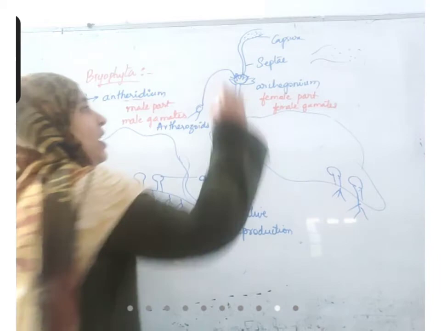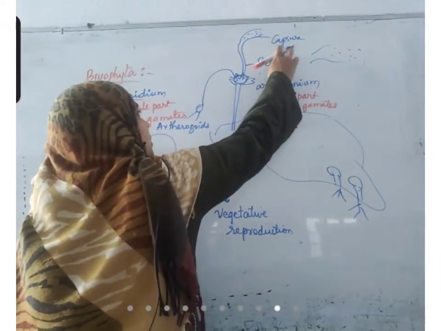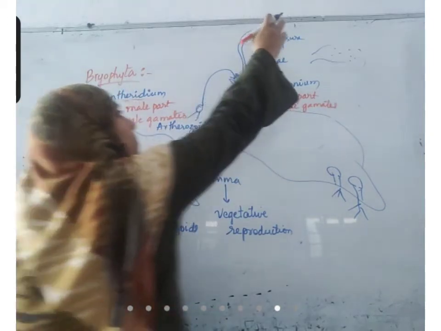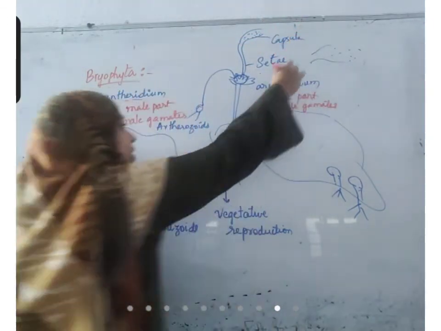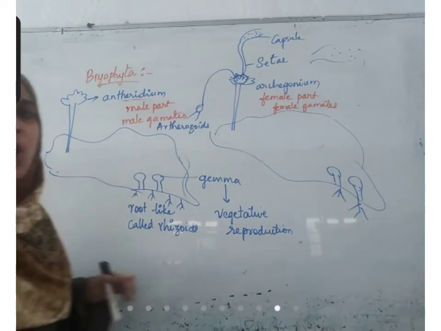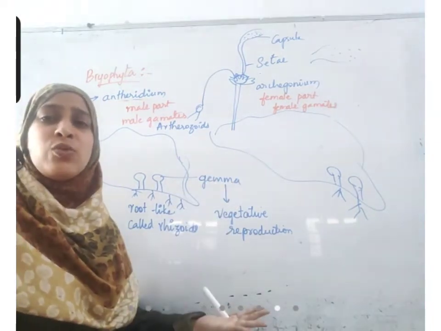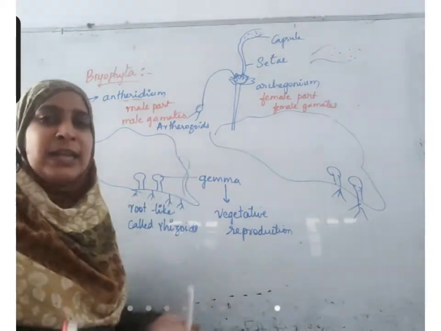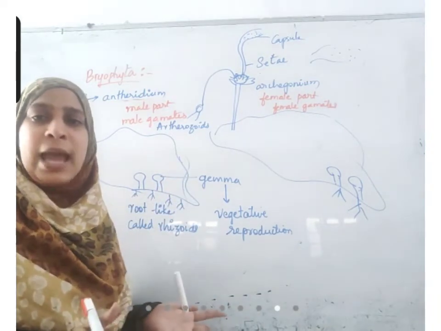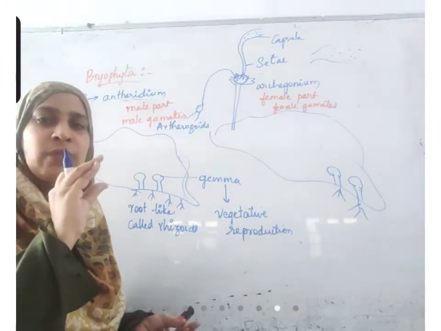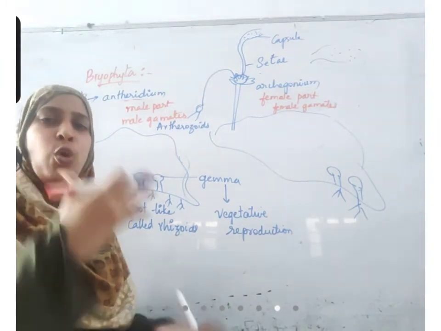Okay. So when the seta and capsule are present, that stage is called the sporophyte stage. On the gametophyte stage, the sporophyte is growing. In flowering plants, what is happening? The total plant is the sporophyte, and no place produces gametes. There is a small gametophyte stage inside the flower that is growing over the sporophyte.